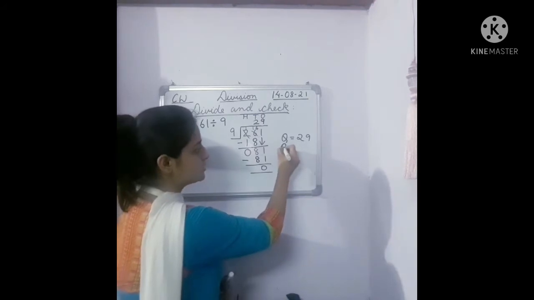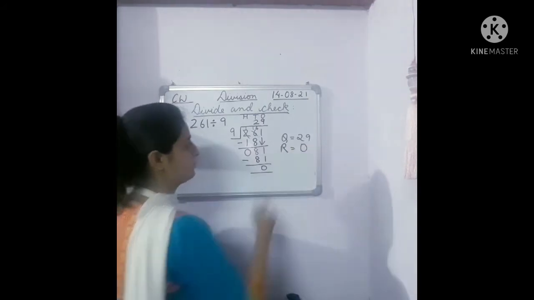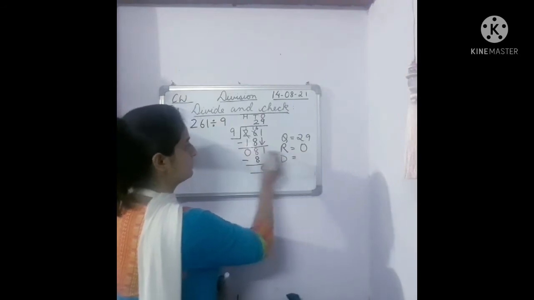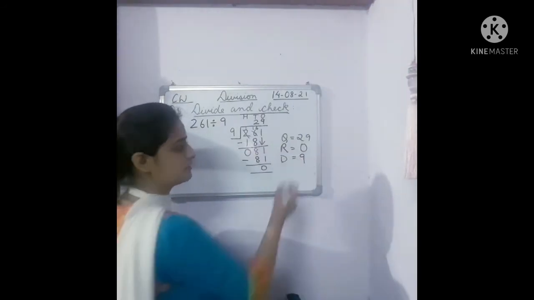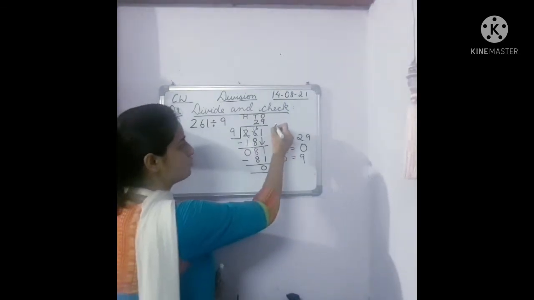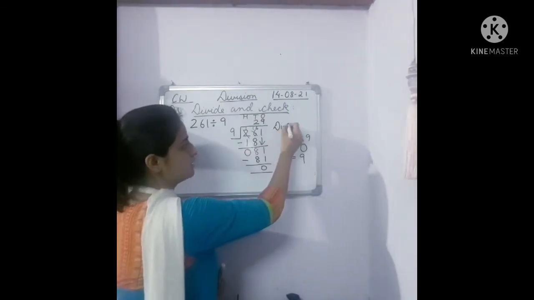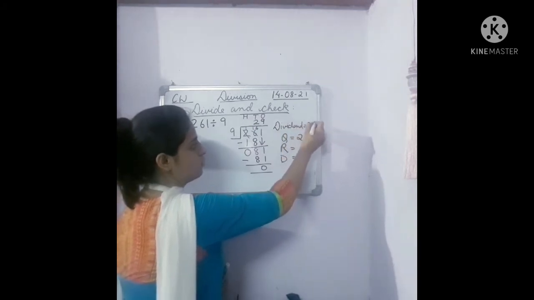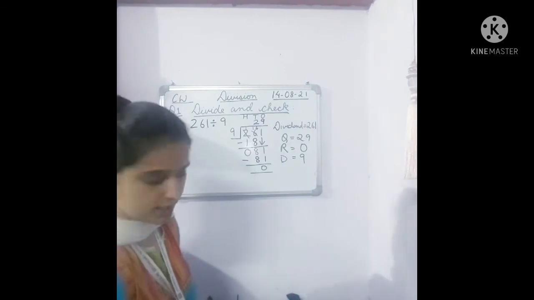Then remainder is what? 0. Then divisor is what, children? 9. Right? And our dividend is what, children? 261.